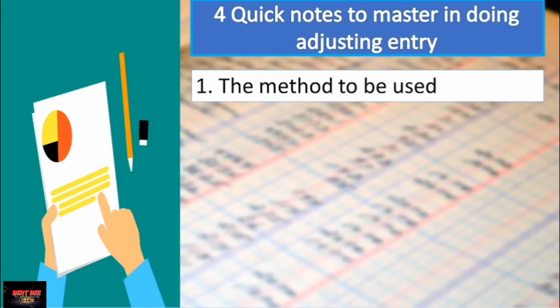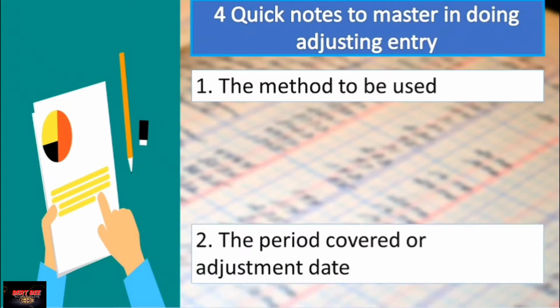In the income statement method, accounts that require adjustment later on are initially recorded as income or expenses. On the other hand, if the balance sheet method is used, these accounts are initially recorded as assets or liabilities.